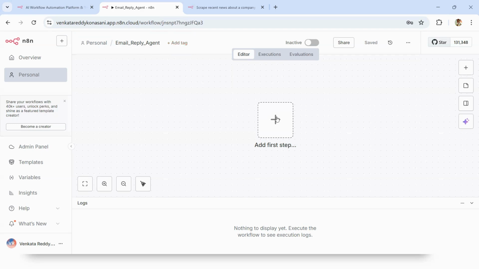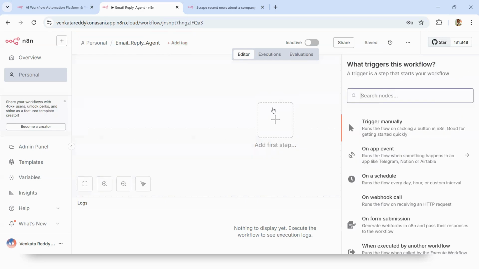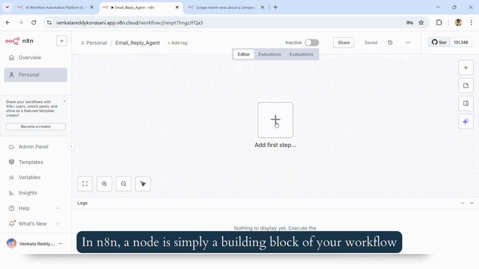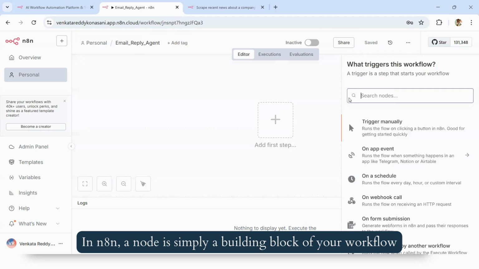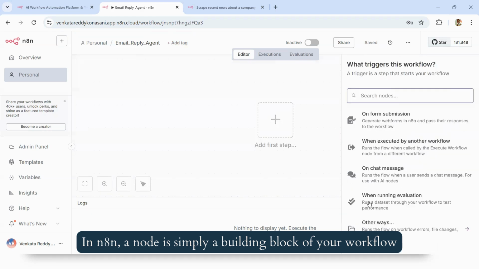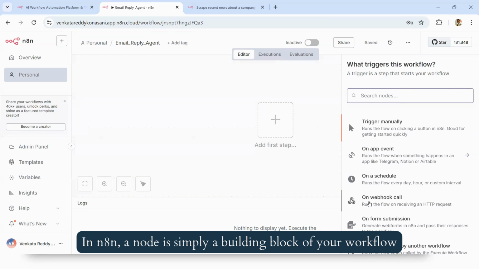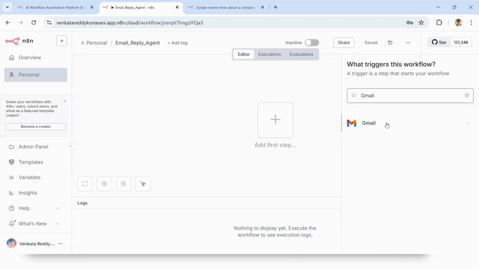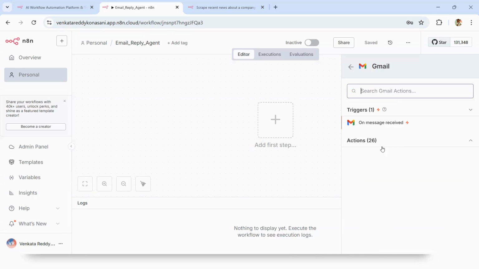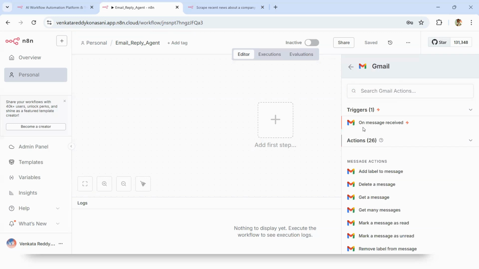Now I would like to add a Gmail node. So this is the first node, and I would like to add it. Once you click on it, there are different nodes in N8N. If you want to achieve anything, you have to connect different nodes. The first node that we will add would be the Gmail node. Within Gmail, there are multiple actions, multiple triggers. A trigger means that is where everything will get triggered. That is where everything will get started. So you can say that once I receive an email, then you can take an action.